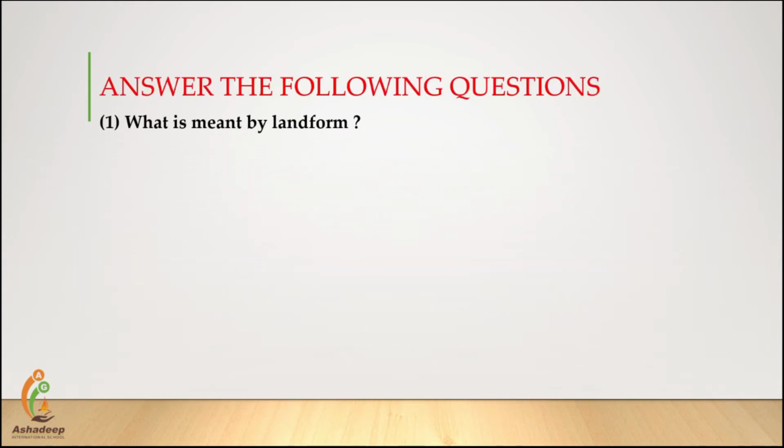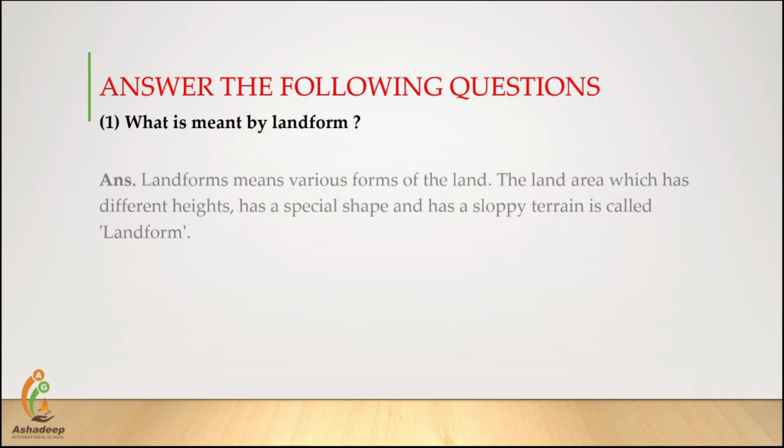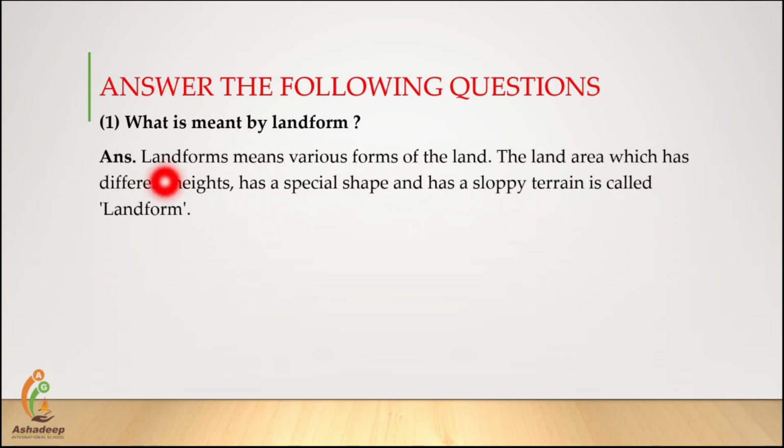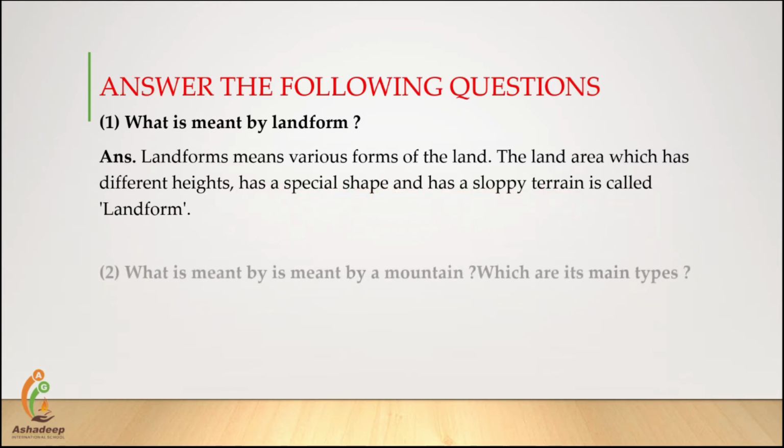Now next one, answer the following questions. First one, what is meant by landform? Answer, landforms means various forms of the land. The land area which has different heights, has a special shape and has a sloping terrain is called landform.